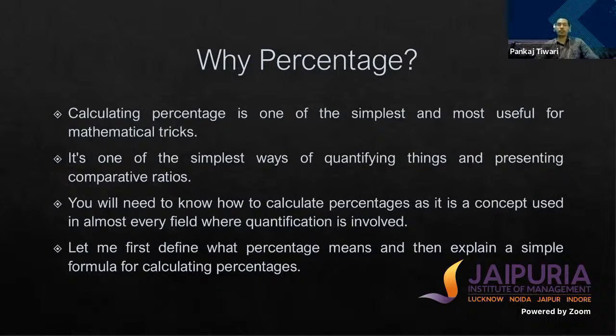It's one of the simplest ways of quantifying things and presenting comparative ratios. You will need to know how to calculate percentages as it is a concept used in almost every field where quantification is involved. Let me first define what percentage means and then explain a simple formula for calculating percentage.